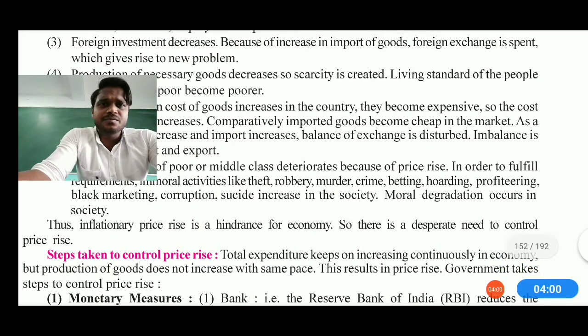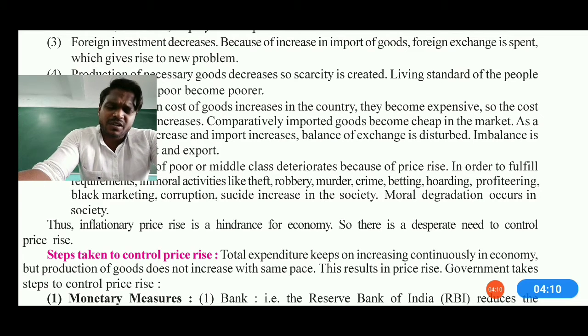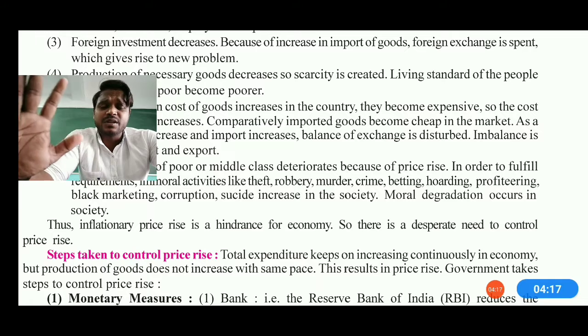Third one says that foreign investment also decreases. Now see, if a country is already working in a low condition, then how will it export? And if there is no exportation, how will the other countries build good relations, or how will they ask us for material, because we are already not having a good amount of material. So that's how we can say production also decreases.